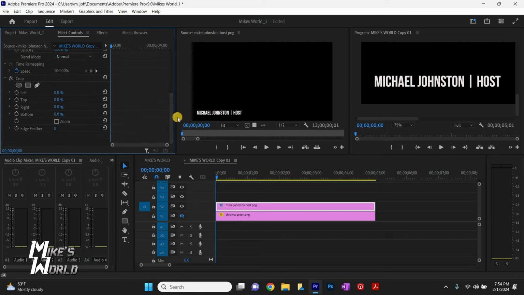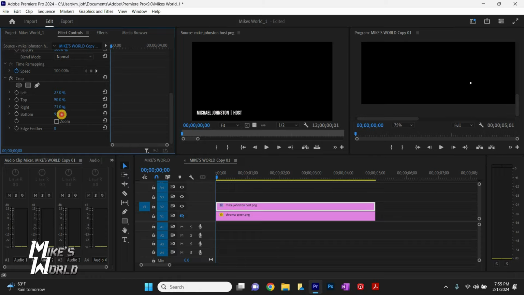So I'll scroll all the way down, and you can see left, top, right, bottom. So what we're going to do is crop all the way to the line. We want the line. We'll crop the right side all the way in to the line. Then we're going to crop the top and bottom halfway. So it's going to crop down. We keep scrolling over, get it about halfway, and then we're going to crop the bottom, do the same thing with the bottom. And we're going to crop it halfway until there's no image at all. There it is.